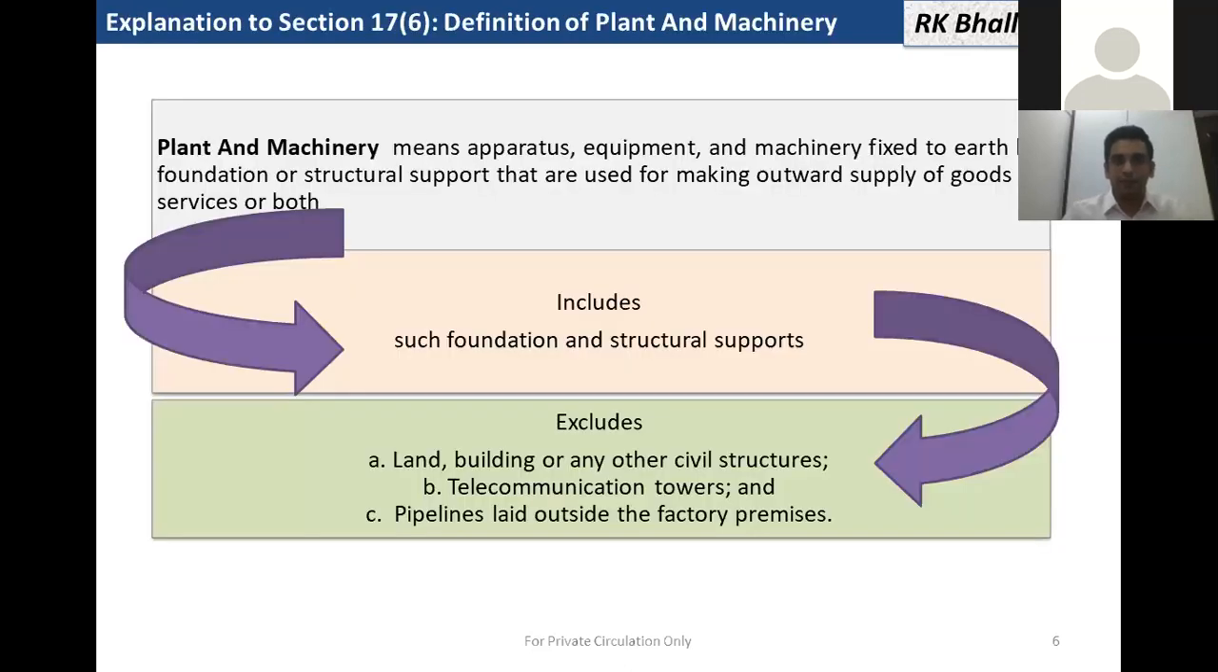Now, what is plant and machinery? There is an explanation in section 17(6) which says that plant and machinery means apparatus, equipment, and machinery fixed to earth, foundation or structural support that are used for making outward supply of goods or services or both, and includes such foundation and structural supports. So plant and machinery is defined in this explanation for the purpose of claiming of ITC. So let us discuss a few case studies on whether this is a plant and machinery or not.